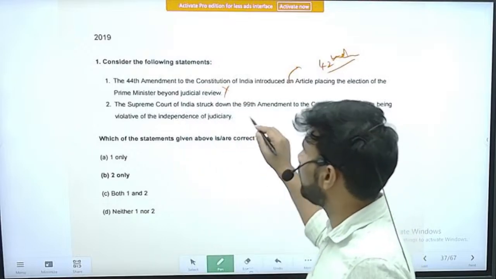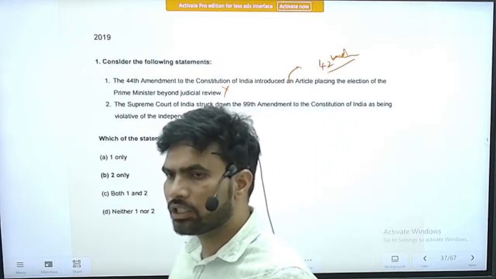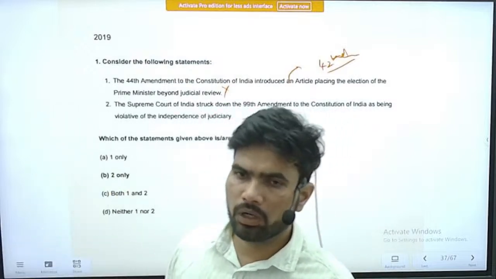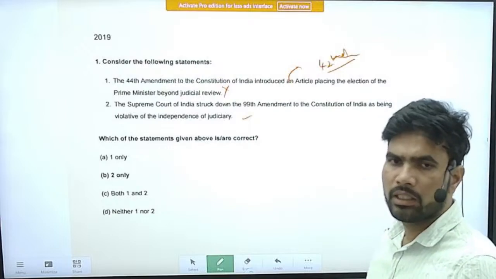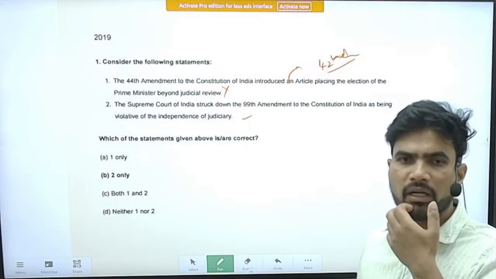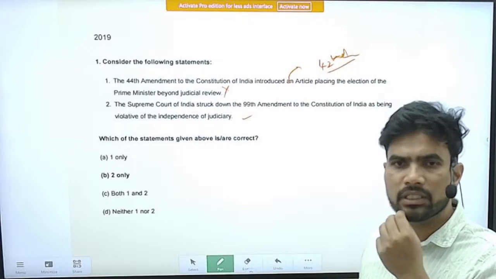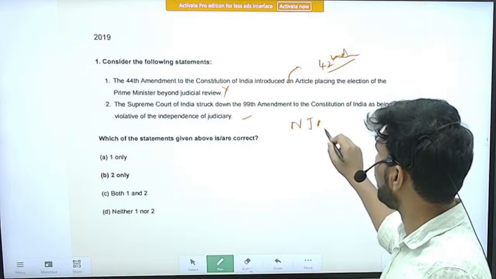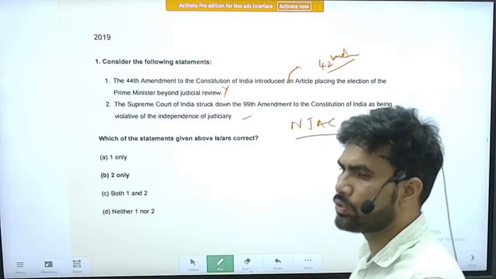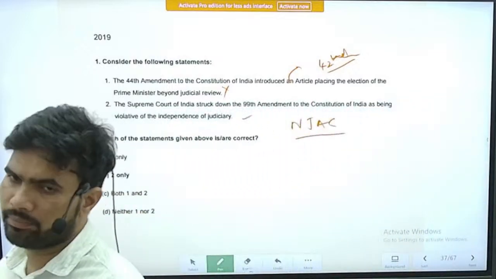So can you recollect what this 99th Constitutional Amendment Act was? It is something related to the appointment and administration of judges. NJAC, the National Judicial Appointments Commission.